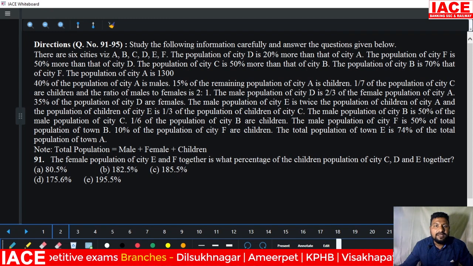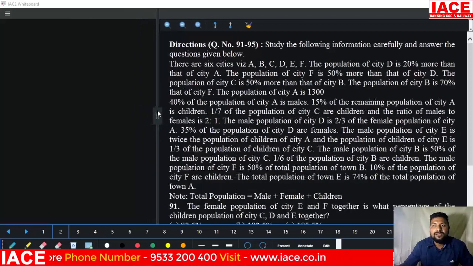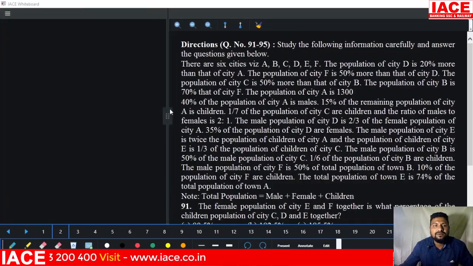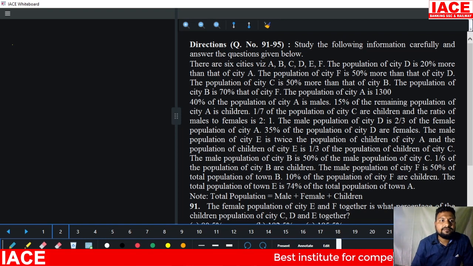And they are mentioned as males, females and children. They mention 3 types of genders and how many cities? 6 cities. Based on this chart, we have to make one table. Without knowing the table, you can't estimate what the answers are. So we'll go for the table now. How to make a table?